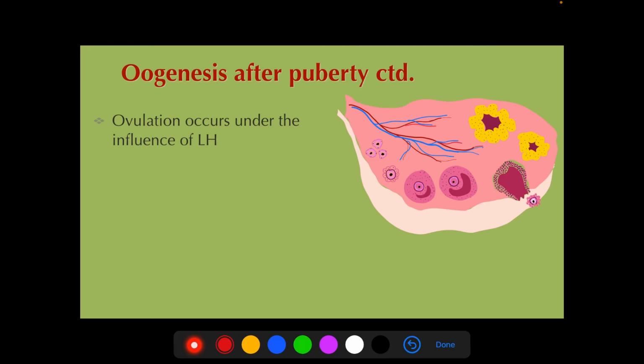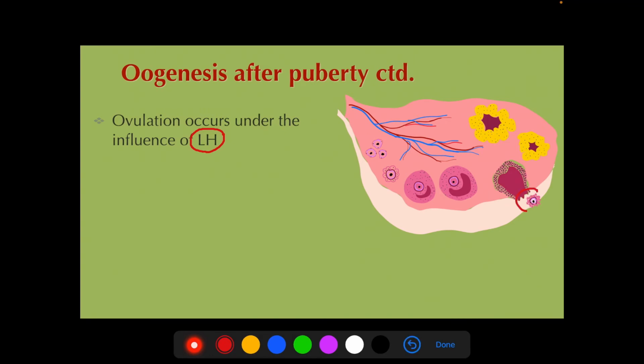Now ovulation is the process by which there is release of the secondary oocyte from the ovary. This release occurs under the influence of luteinizing hormone. As a result of the LH surge, the increase in LH level, there will be a point of weakness on the surface of the ovary, and this point of weakness is called the stigma. That is the point where it ruptures, and at the same time the Graafian follicle will also rupture